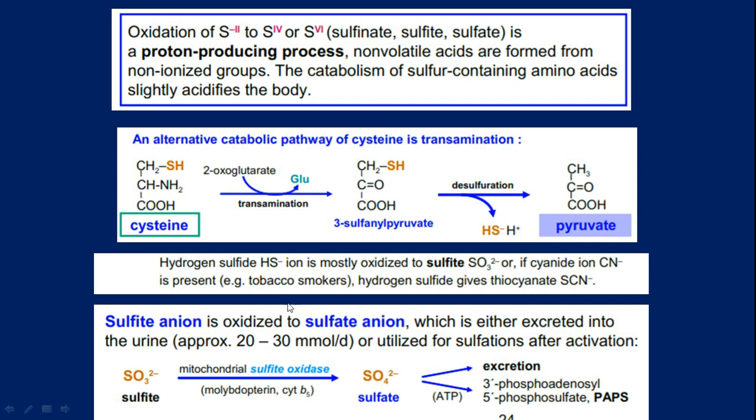Sulfite anion is oxidized to sulfate anion, which is either excreted into urine, approximately 20 to 30 millimoles per day, or utilized for phase 2 biochemical metabolic reactions, sulfation, after activation. So this is the way. Sulfite oxidase enzyme in the mitochondria will convert sulfite to sulfate, and that will either be excreted or activated as PAPS, whose structure you will see in the next slide. So this acts as a sulfate carrier.